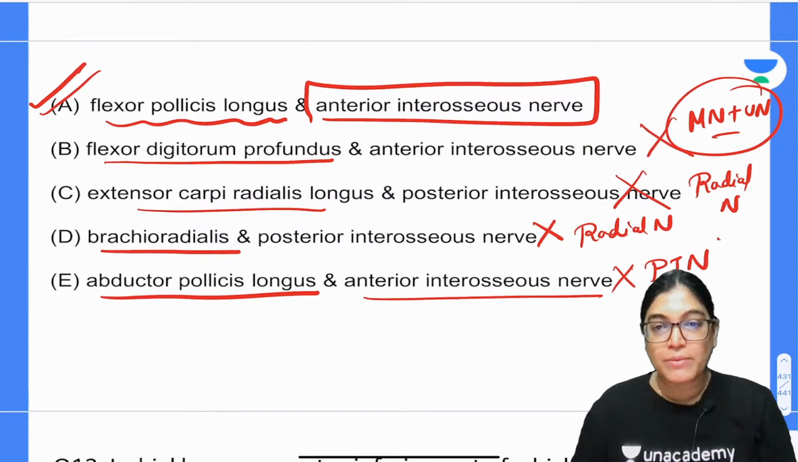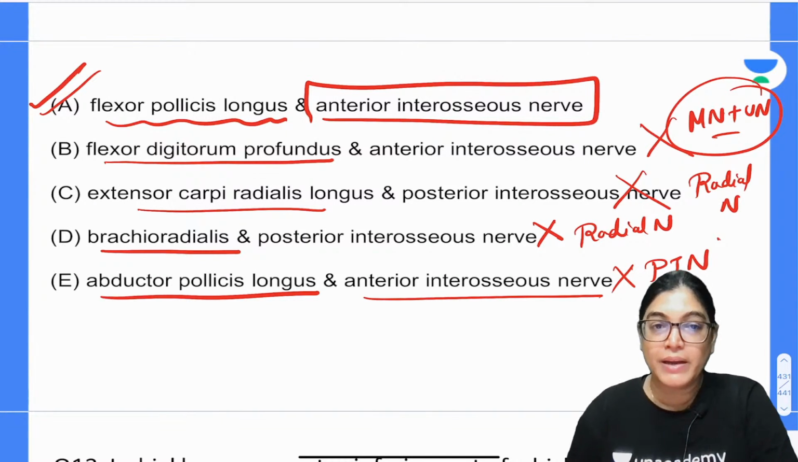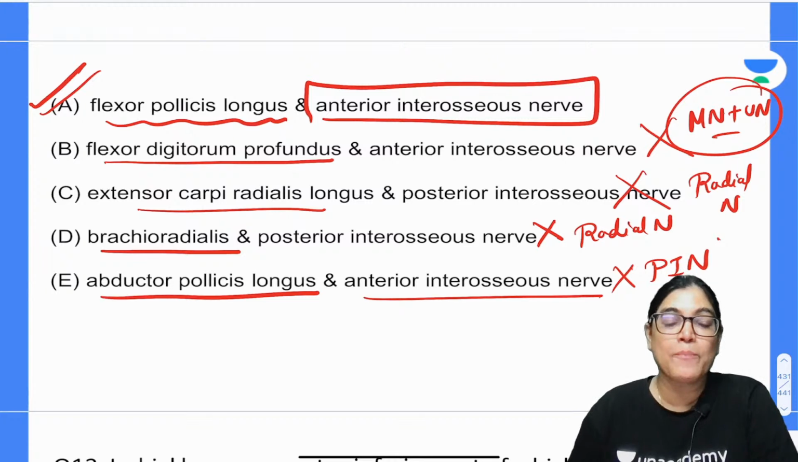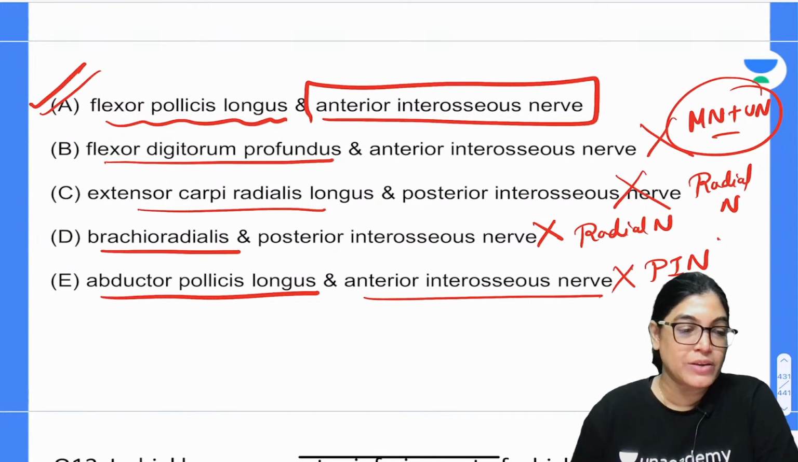Actually, all extensor compartment muscles get innervation from the PIN, the posterior interosseous nerve, except extensor carpi radialis longus and brachioradialis, which get innervation from the radial nerve. So, we got A as the correct answer.